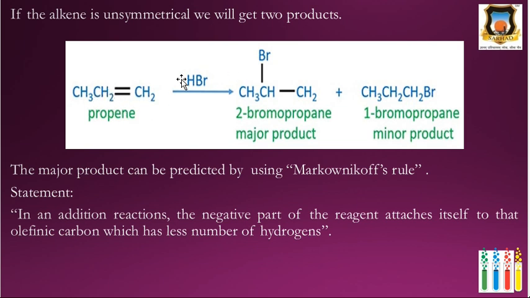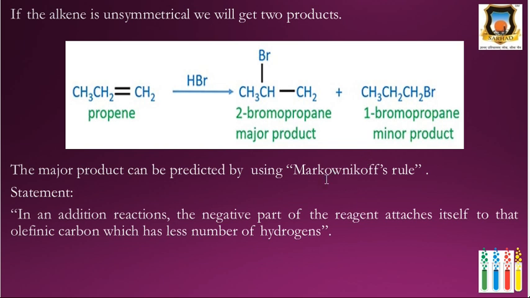The bromine, the negative part of HBr, adds across this carbon-carbon double bond and attaches itself to the second carbon because it bears only one hydrogen. In the second case, the minor product, the hydrogen attaches to the second carbon and bromine to the first carbon. Therefore, 1-bromopropane is a minor product according to Markovnikov's rule.